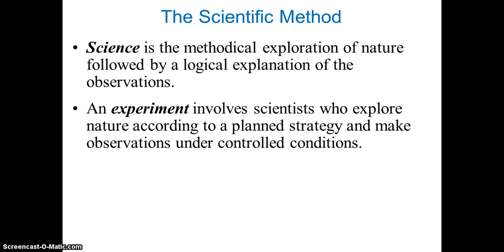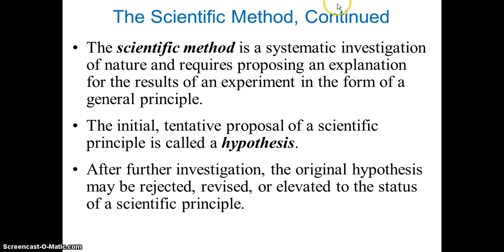So initially that's about scientific method, and then it's developed scientific method. It is a systematic investigation of nature and requires proposing an explanation of results of an experiment in the form of a general principle. The initial tentative proposal of a scientific principle is called a hypothesis. After further investigation, the original hypothesis may be rejected, revised, or elevated to the status of a scientific principle.